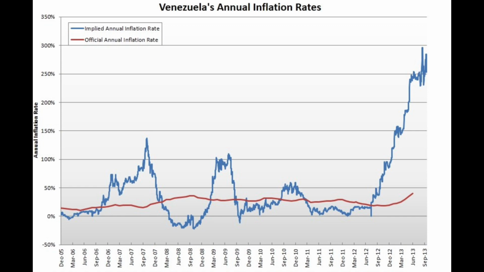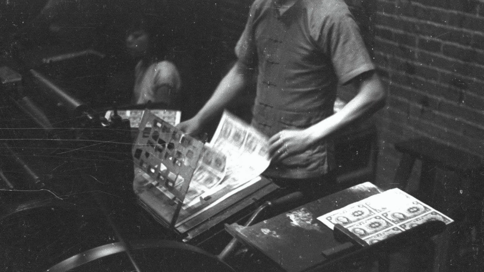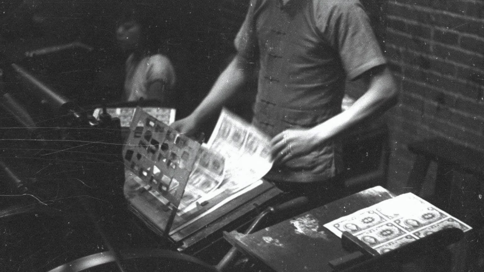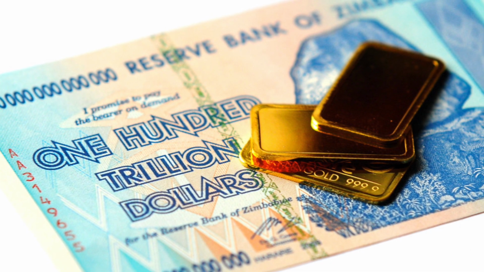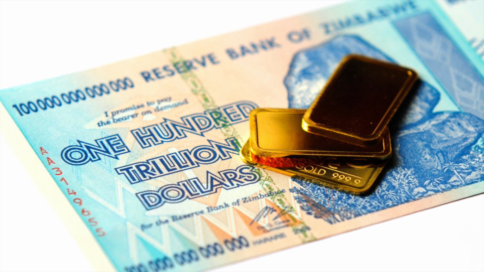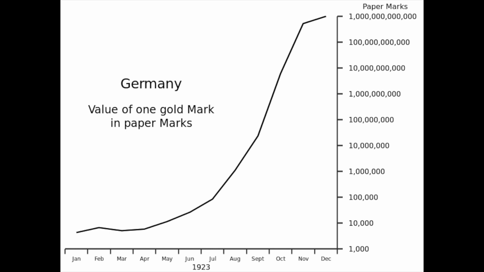Now, it starts when a country's government starts printing money to pay for its spending, and then instead of tightening the money to stop inflation, the government keeps printing more. Now, this means that as there is too much currency around, prices will skyrocket. So countries that have suffered horrendous inflation rates include Germany, Venezuela, Zimbabwe, and the United States during the Civil War. Now, Venezuela is still trying to cope with the effects of hyperinflation in the present day. But Germany was the most well-known example, as they printed money to pay for World War I, and this meant that the government started printing more and more money, and this led to inflation rates of 20.9% every day.